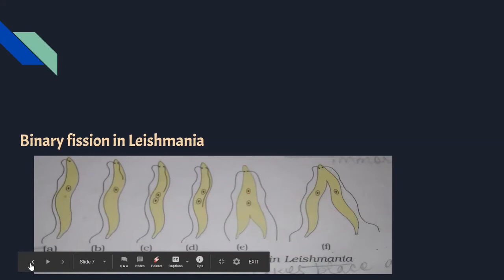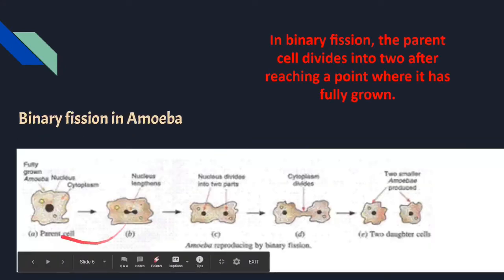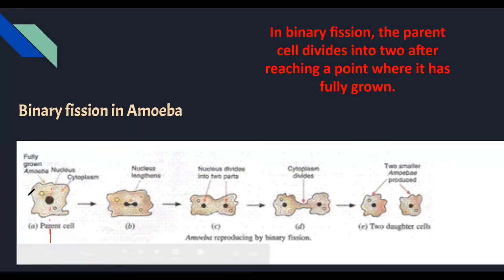Now here I would like to mention, let's go back to the previous slide, and here you can see amoeba can divide into two daughter cells from any direction. Let me just show you. For example, amoeba can divide like this, or like this, or like this. It can divide in any direction.